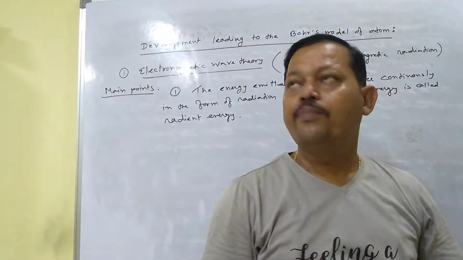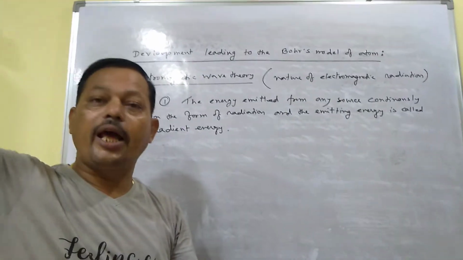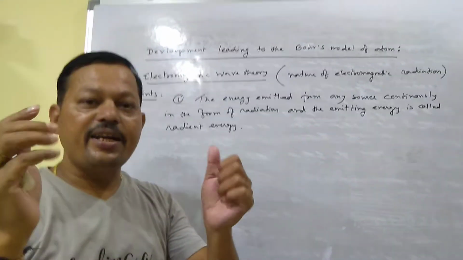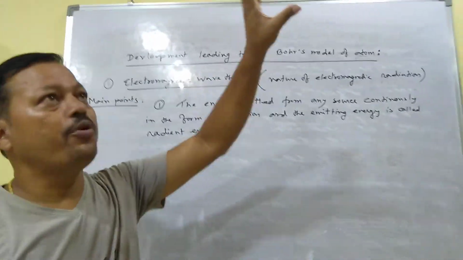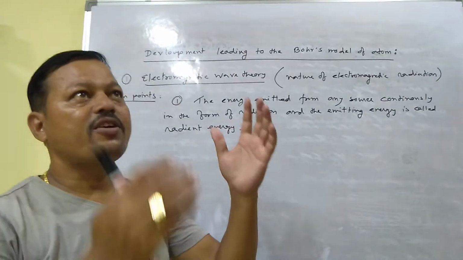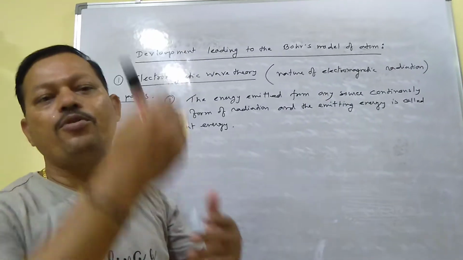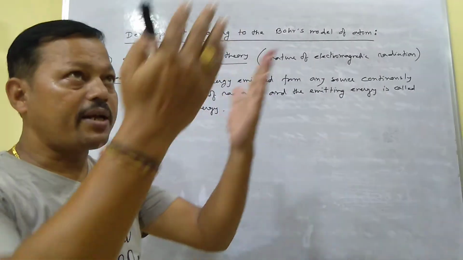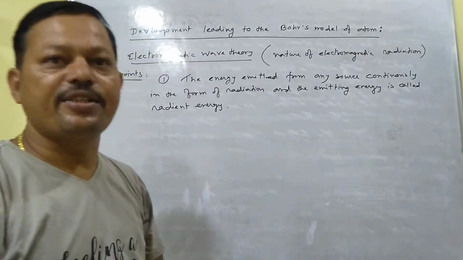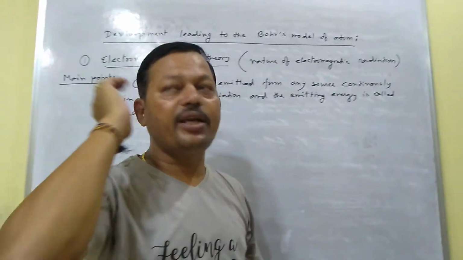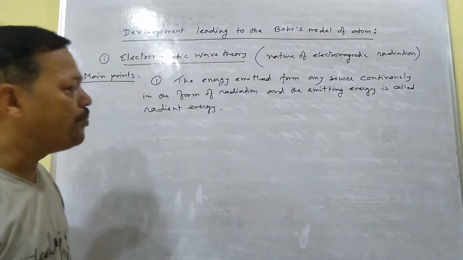If you consider the sun, when the sun gives us light, then it gives us some radiation. I mean, when it emits the energy, the energy will come in the form of radiation. For example, when a bulb gives us light, continuously from the bulb some radiation will come and they will emit the energy in the form of radiation. And the energy that is emitted is called radiant energy, I mean, energy of radiation. So any source of light, when it gives us energy, emits the energy in the form of radiation. That is the number one point.